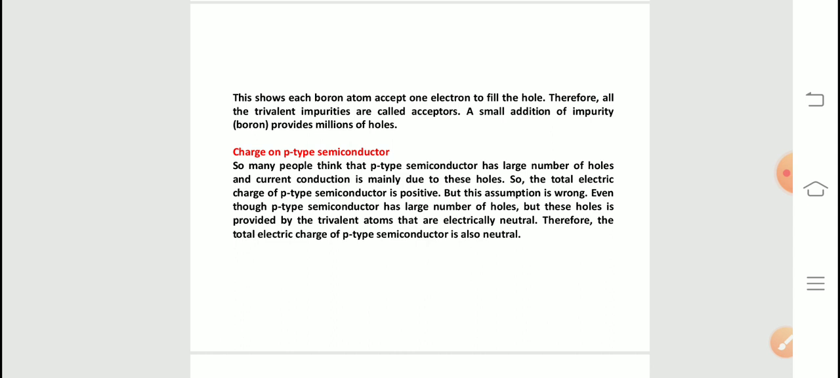Similar to n-type semiconductor, people may think that p-type will have positive charge, and same here. In p-type semiconductor, large number of holes are there, but these holes are provided by the trivalent atoms that are electrically neutral. Therefore, the total electric charge of p-type semiconductor is also neutral. So this charge is not positive.